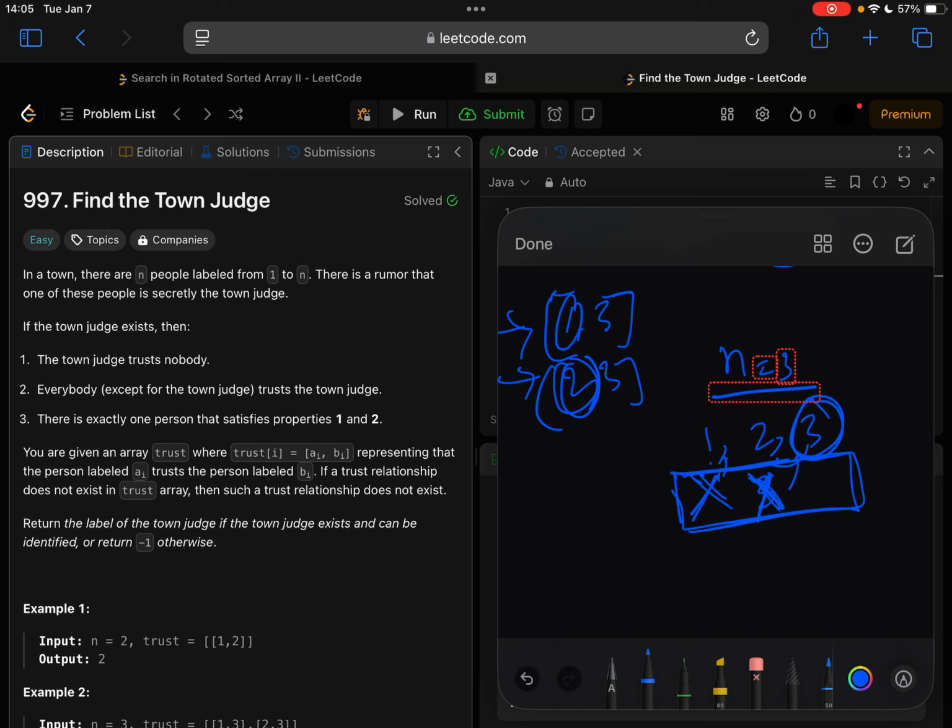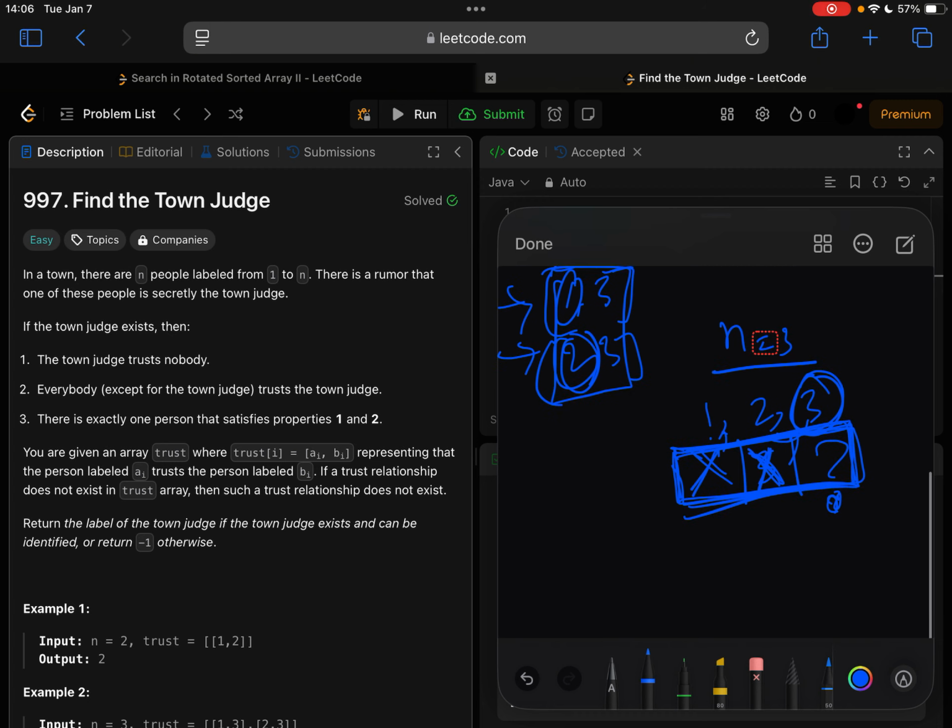Nodes 1 and 2 trust someone, but node 3 doesn't trust anyone. So person 3 is probably a candidate for the judge. Then you can see that everybody is actually trusting person 3.